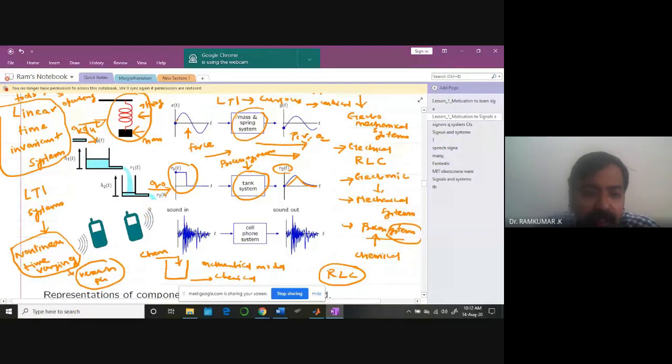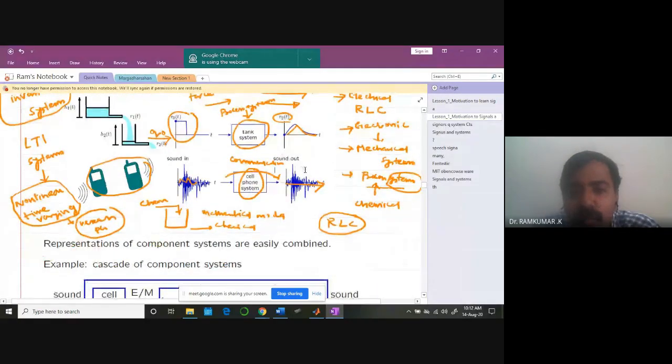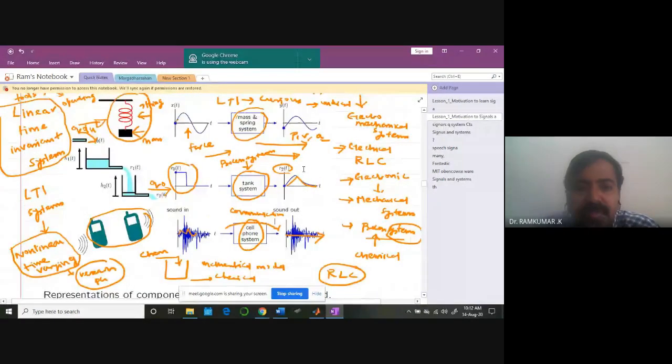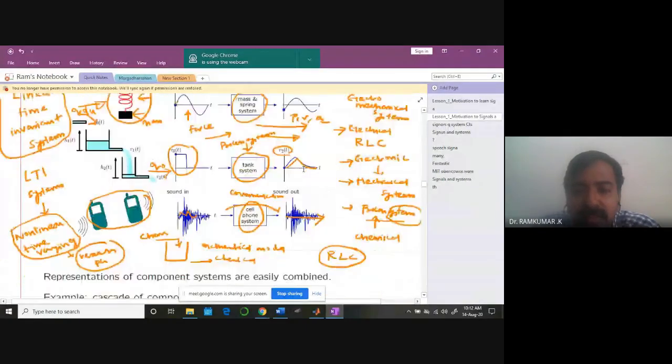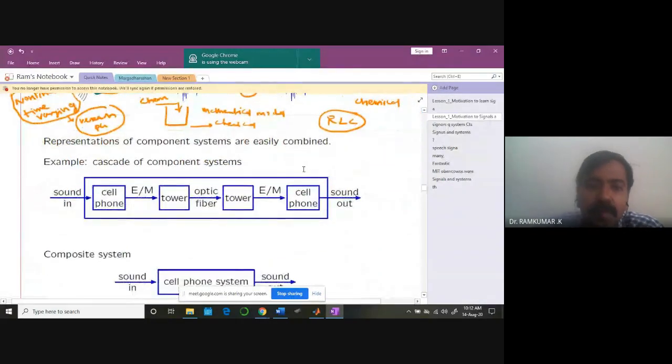Likewise, for cell phone systems, somebody is talking on the cell phone and some sound is going out. How the signal is varying and how the system is transforming that signal, all these you'll be learning under communication systems. A communication design engineer will be more bothered about that. So you can understand how all the different branches of engineering converge beautifully under this one domain called signals and systems. A thorough understanding of the subject is going to help you a lot. Keep that in mind always.